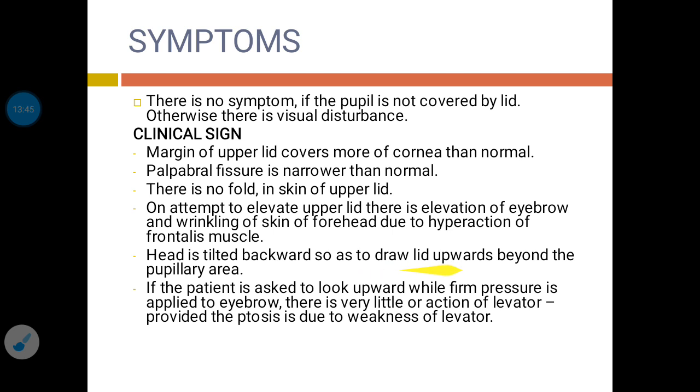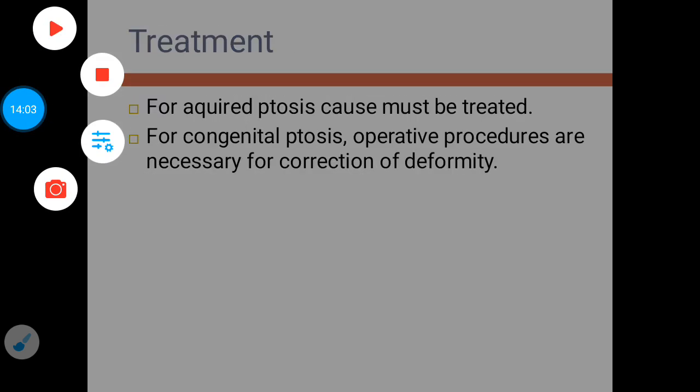The head is tilted backwards so as to draw the lid upwards beyond the pupillary area. And if the patient is asked to look upward while firm pressure is applied to the eyebrow, there is very little or no action of the levator. The ptosis is due to weakness of the levator.